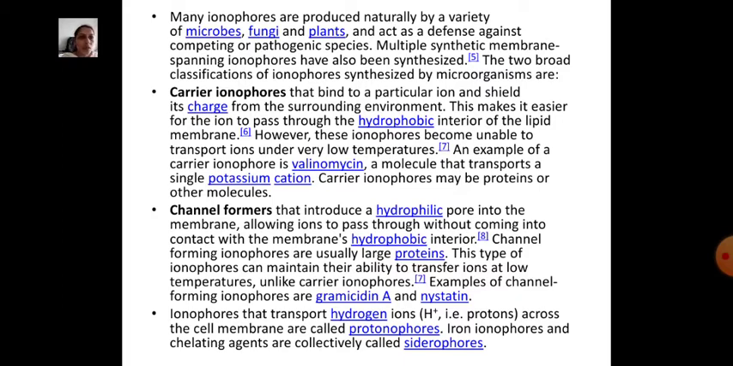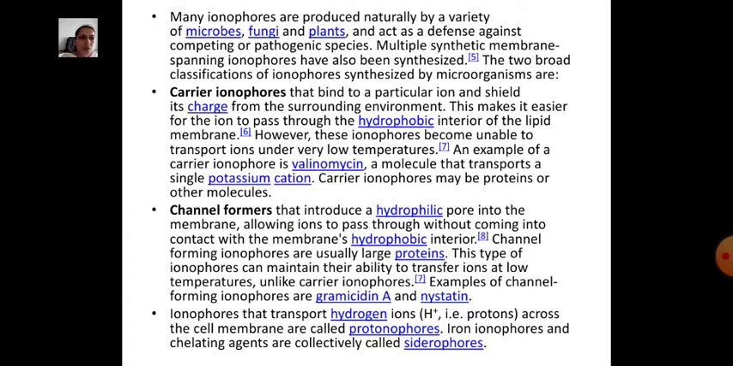The two broad classifications of ionophores synthesized by microorganisms are carrier ionophores, which bind to a particular ion and shield its charge from the surrounding environment. This makes it easier for the ion to pass through the hydrophobic interior of the lipid membrane. However, these ionophores become unable to transport ions at very low temperatures. An example of a carrier ionophore is valinomycin, a molecule that transports a single potassium cation.